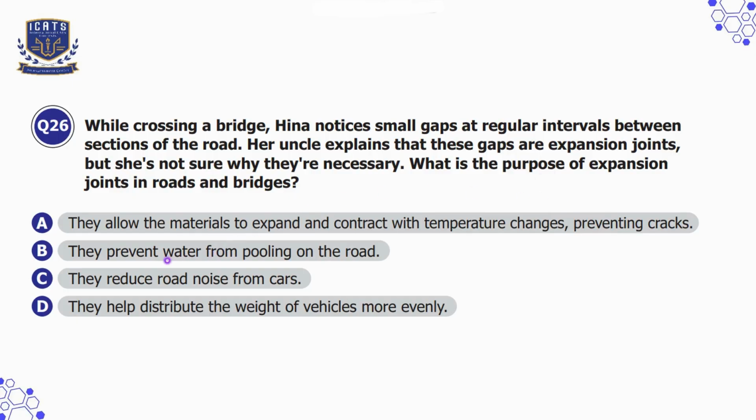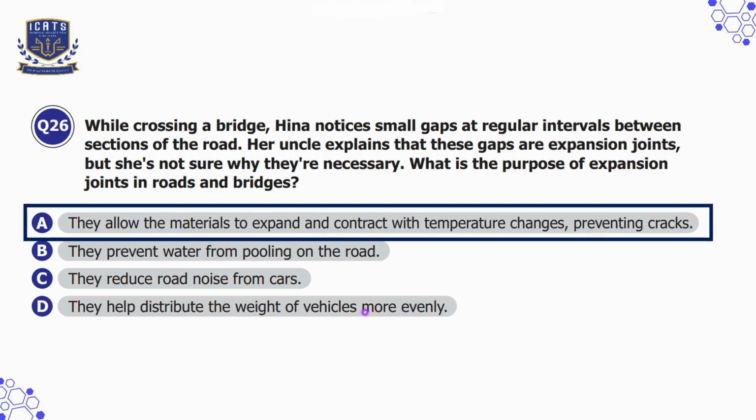And option B is they prevent water from pooling on the road, which is incorrect because expansion joints are not designed for water drainage. Option C is they reduce road noise from cars, which is not correct because they do not reduce road noise. In fact, cars may make sounds when passing over them. Option D is they help distribute the weight of vehicles more evenly. That is also incorrect because bridges are designed to handle weight, but expansion joints are mainly for temperature changes. So here option A is our correct option.